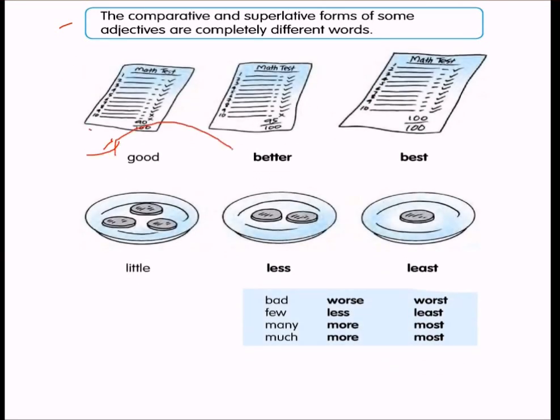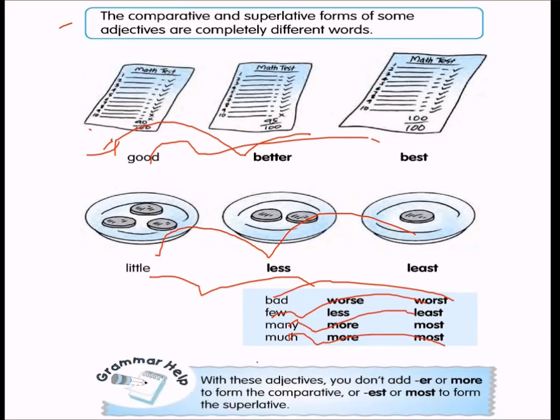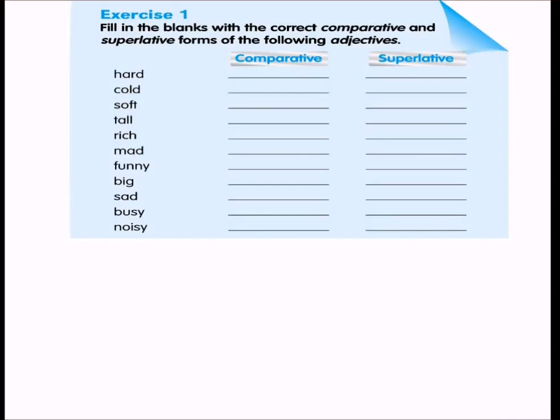The comparative and superlative forms of some adjectives are completely different words. Good: not "gooder, goodiest", but good, better, best. Little: not "littier, littiest", but little, less, least. Also bad, worse, worst; few, less, least; many, more, most; much, more, most. With these adjectives, you don't add -er or "more" to form the comparative, or -est or "most" to form the superlative.